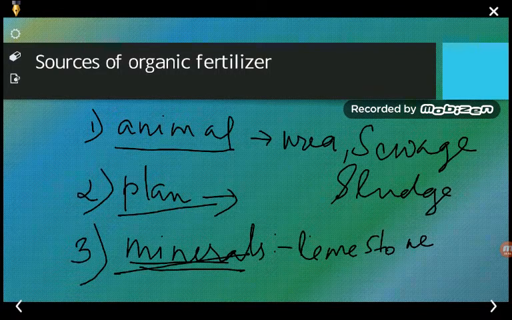So when the mineral matter is added to the fertilizers, then they are said to be the mineral fertilizers.